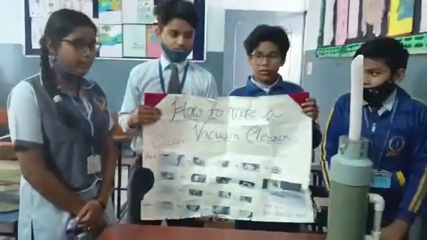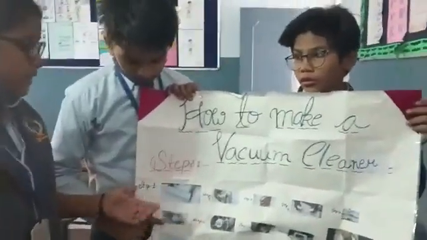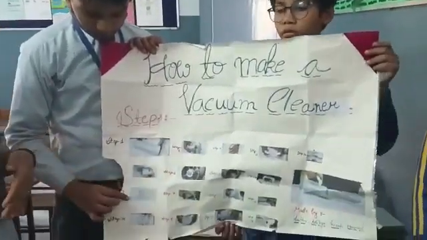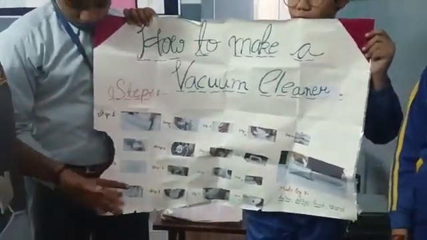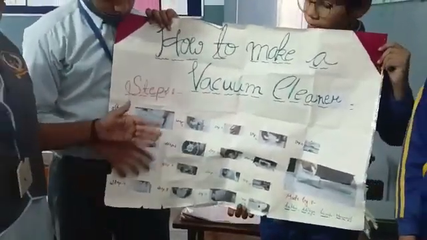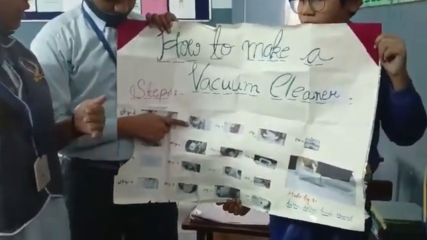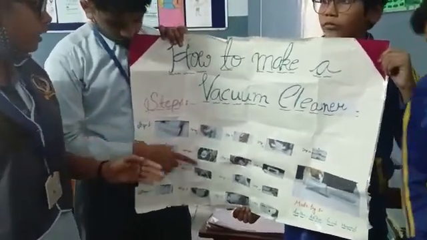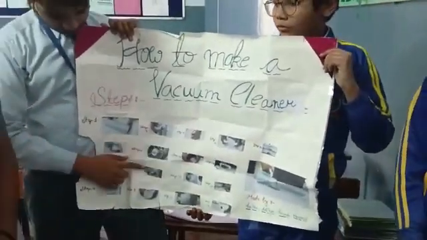How to make a vacuum cleaner? Firstly, we take a PVC pipe, and second, we take a 775 DC motor. After that we take a PVC sheet to make a fan as shown in the figure. After that we fit the motor and the fan in the vacuum cleaner, wire the motor, and cover it with a head cap.